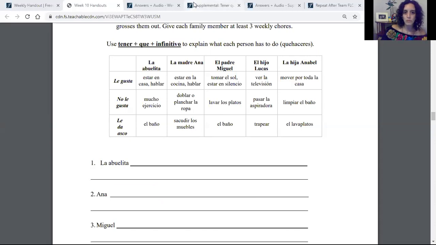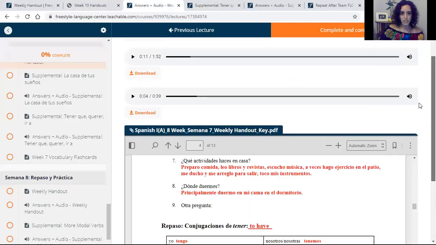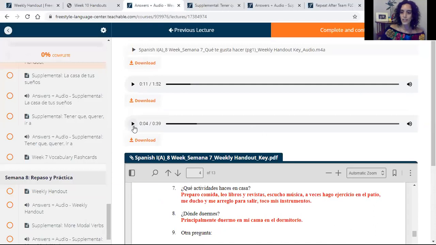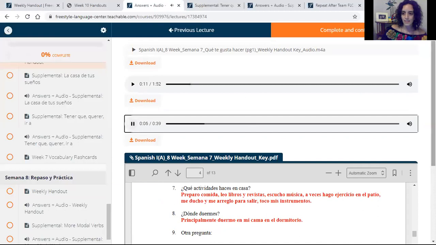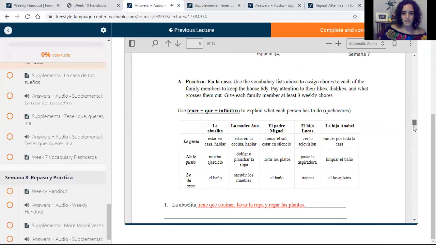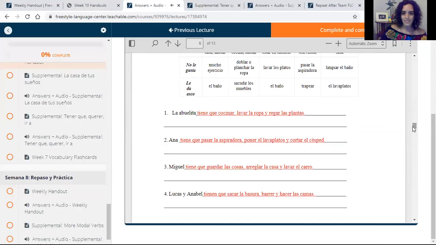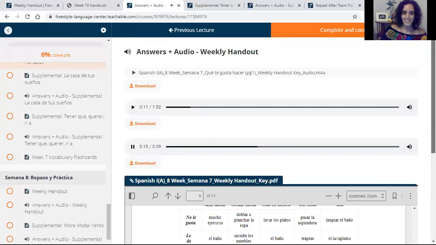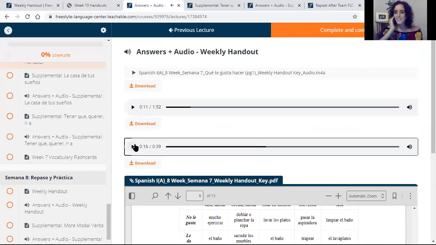And then again, remember that along with the answer key, you have audio. Okay, so when you're checking your answers on that activity, you can also scroll up. En la casa. You have this audio. 1. La abuelita tiene que cocinar, lavar la ropa y regar las plantas. 2. Okay, so those are just some sample answers. You can decide what chores each family member has, but it's great to listen along with the audio as you check those sample answers to hear the pronunciation and repeat with it, okay?